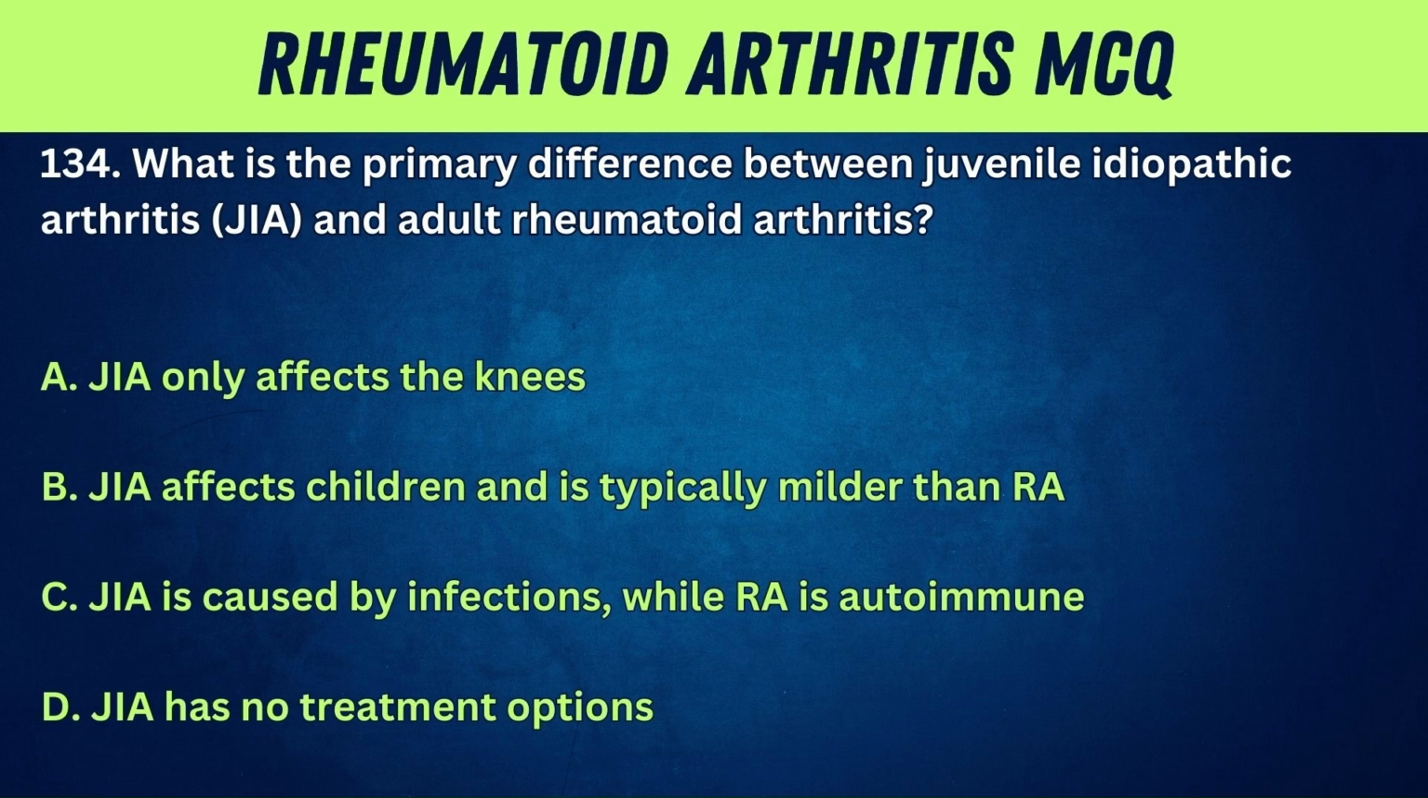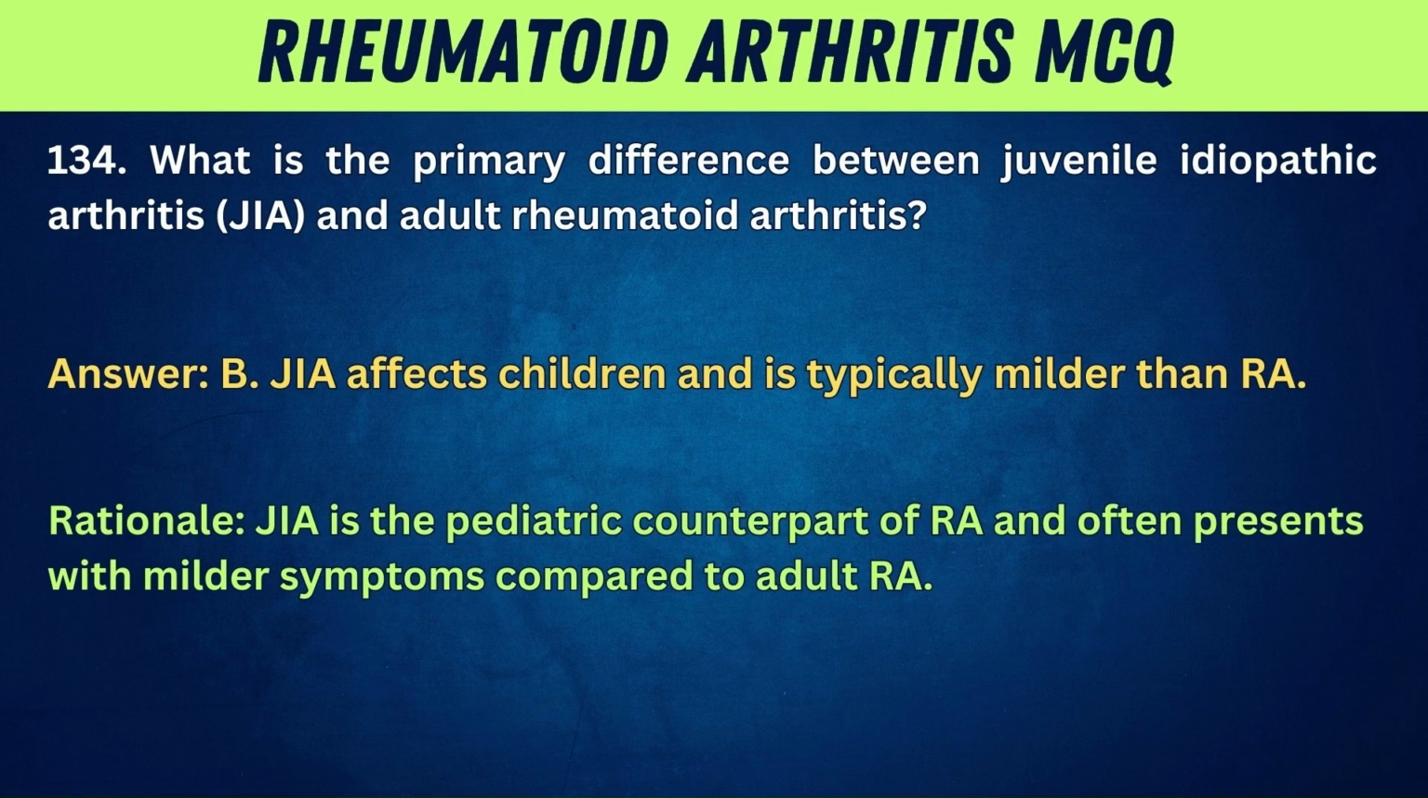What is the primary difference between juvenile idiopathic arthritis, JIA, and adult rheumatoid arthritis? A. JIA only affects the knees. B. JIA affects children and is typically milder than RA. C. JIA is caused by infections, while RA is autoimmune. D. JIA has no treatment options. Answer. B. JIA affects children and is typically milder than RA. Rationale. JIA is the pediatric counterpart of RA and often presents with milder symptoms compared to adult RA.